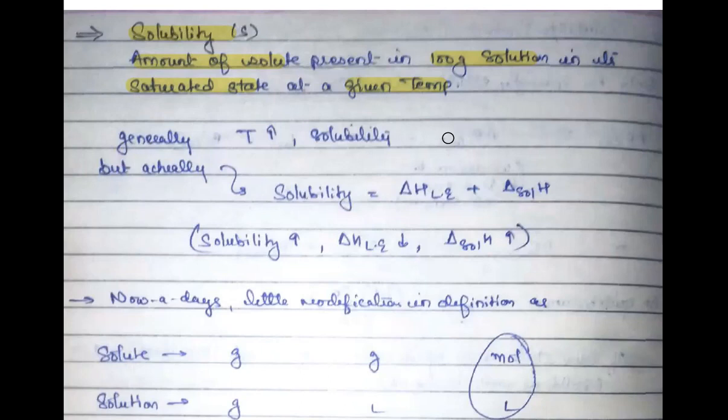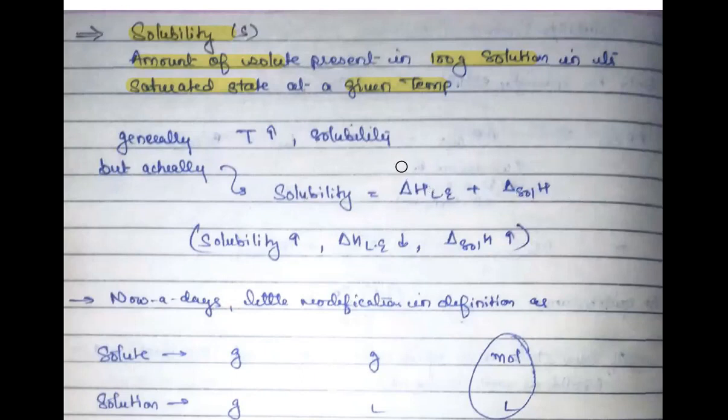So if you want to break that lattice, then you need to provide some energy. That will be an endothermic process. And solvation energy is the energy that, as soon as your salt comes into the water, it releases. This will be an exothermic process.